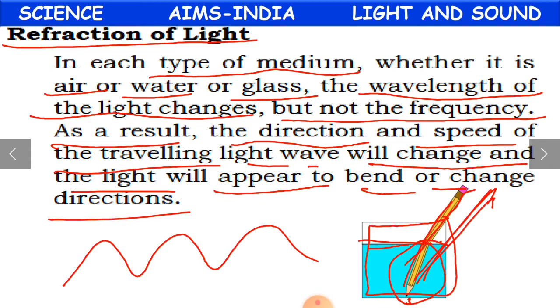So you can observe, if you take a glass of water and just insert a straw. Even though you are inserting the straw straight, in the water it appears like it is bent inside the water, because here the light will appear to bend or change direction. Clear, children? This is refraction of light.